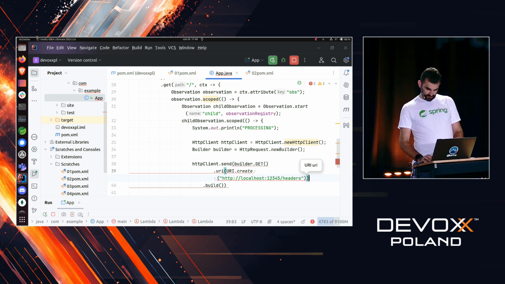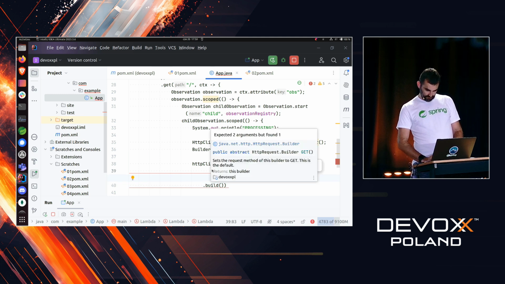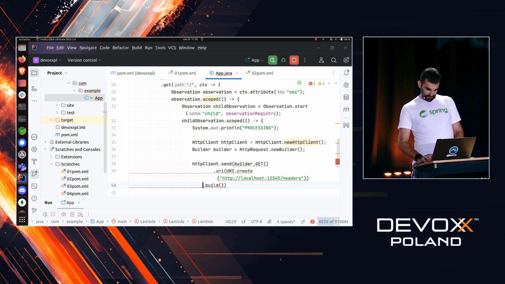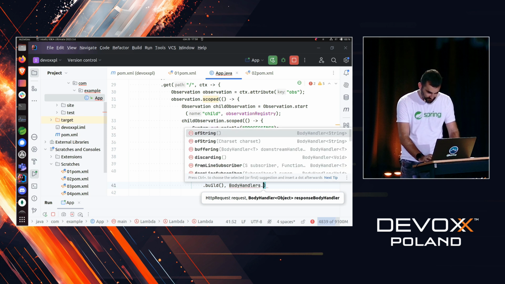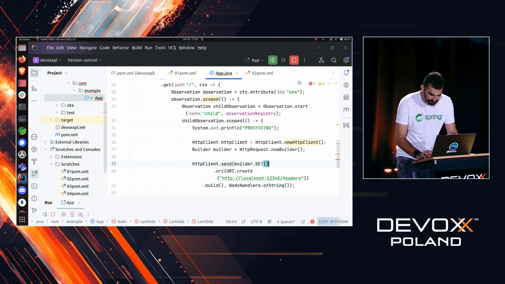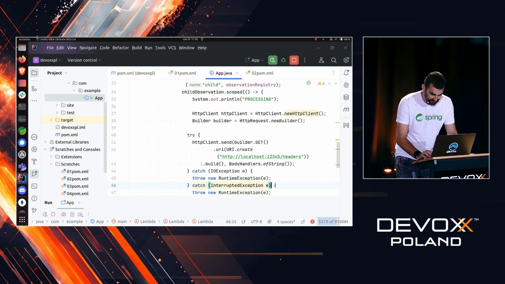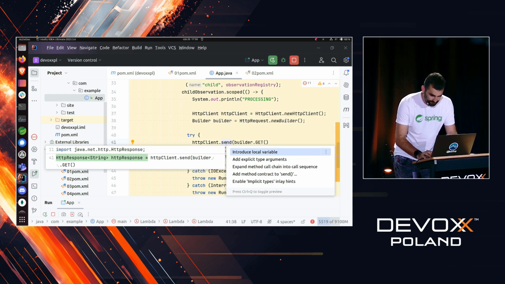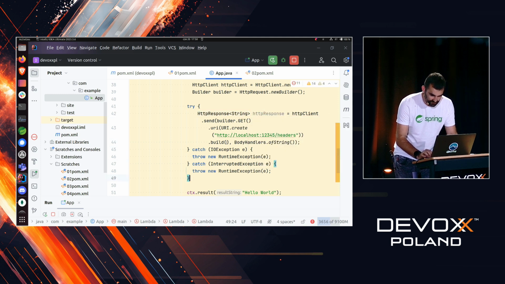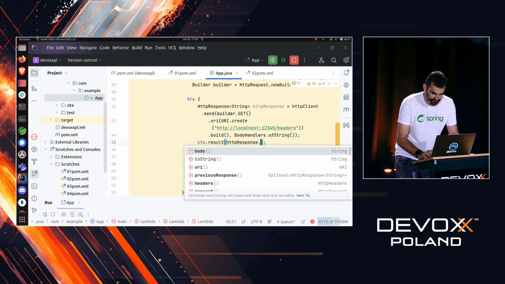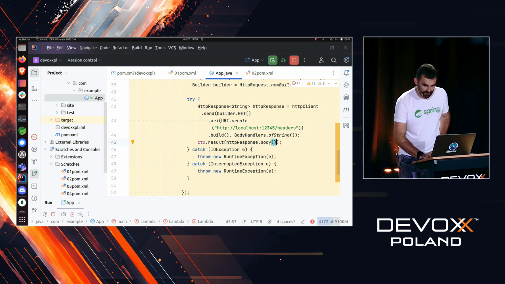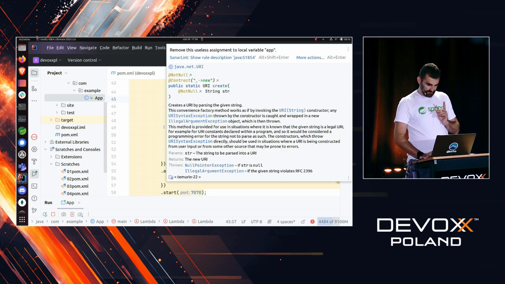What's the problem? URI. Oh, there we go. Body handlers of string. Of course, checked exceptions. Okay, introduce HTTP response. There you go. HTTP response body. There you go. Okay. And now, so we did that.